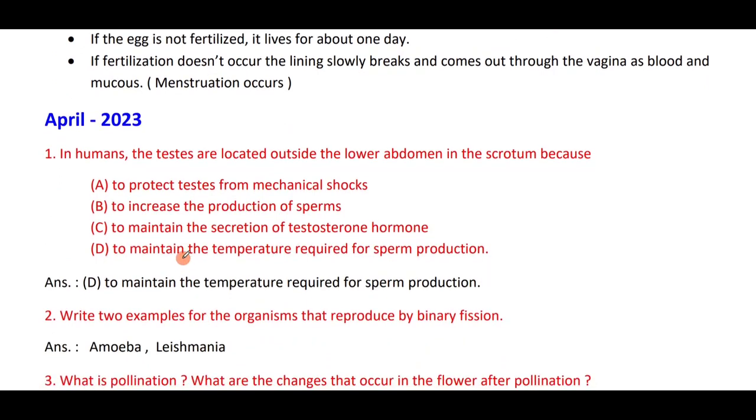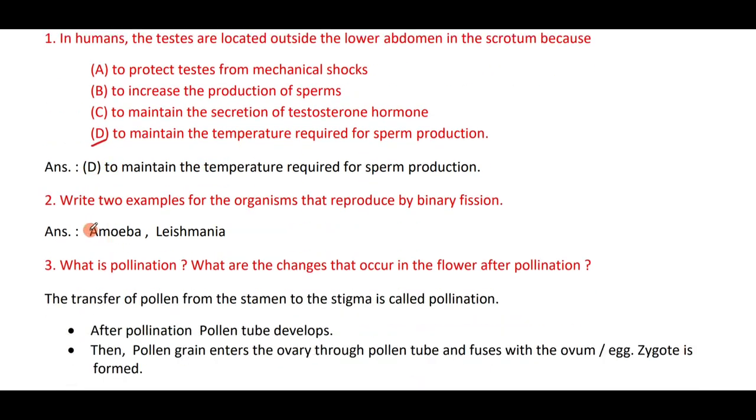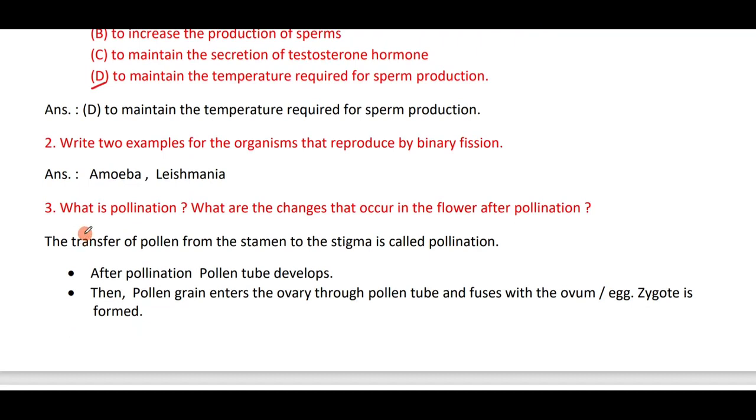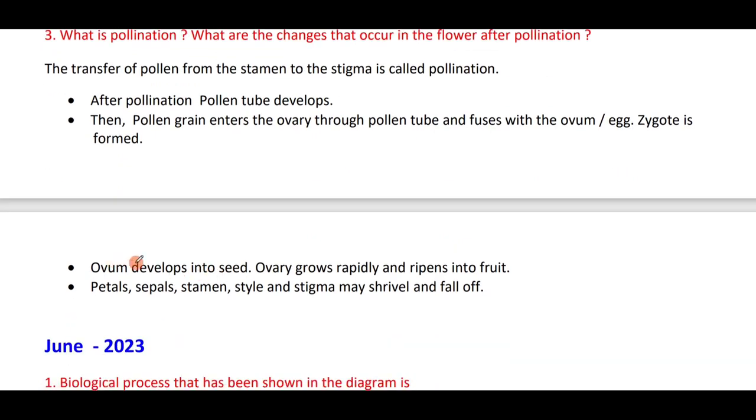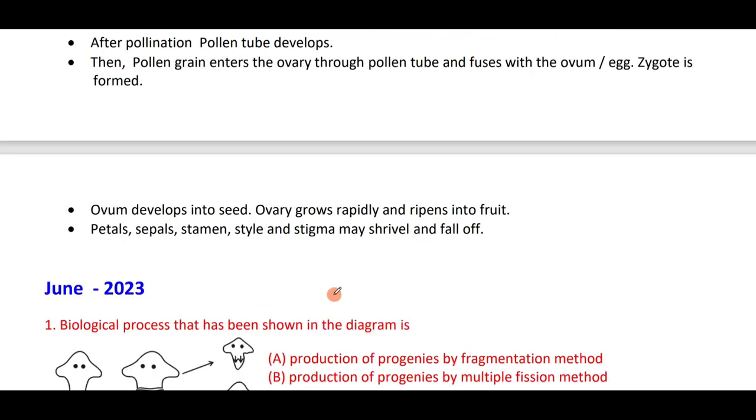In humans, the testes are located outside the abdomen to maintain the temperature required for sperm production. Name two examples of organisms that reproduce by binary fission: amoeba and leishmania. What is pollination? What are the changes that occur in the flower after pollination? The transfer of pollen from the stamen to the stigma is called pollination. After pollination, the pollen tube develops, enters the ovary and fuses with the ovum. A zygote is formed. Ovule develops into seed. Ovary grows rapidly and ripens into fruit. Petals, sepals, stamen, style and stigma may shrivel and fall off.